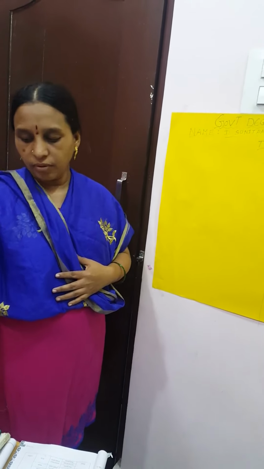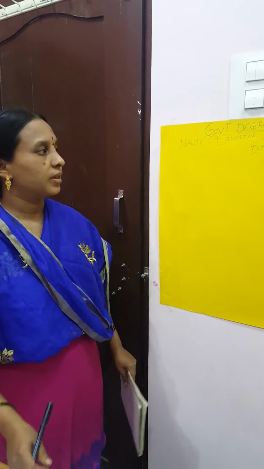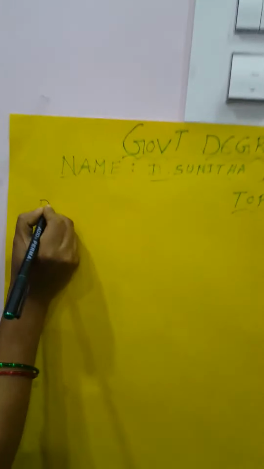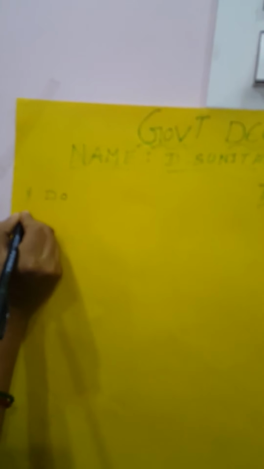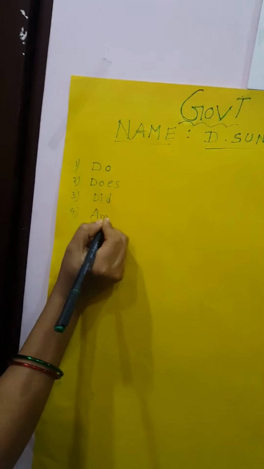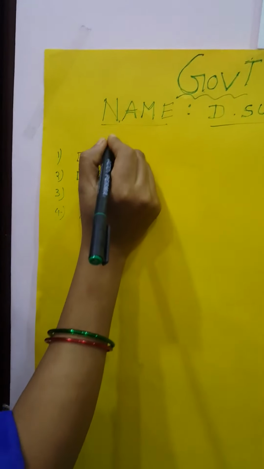Next, we come to our grammar topic. Before learning any language, we should first know the helping verbs. What are helping verbs in English grammar? There are a number of helping verbs. For example, I am writing the examples: do, does, did, am. These are called helping verbs.